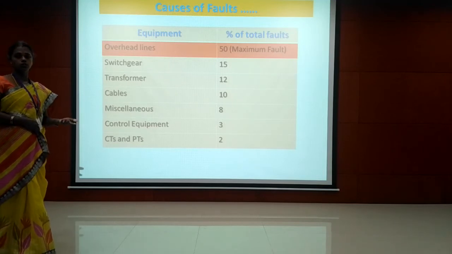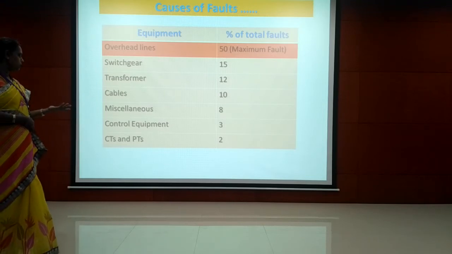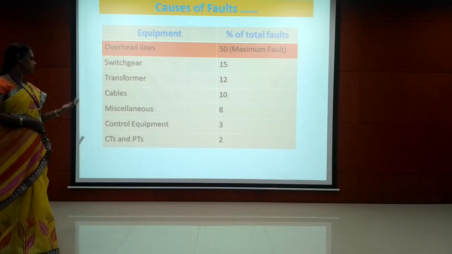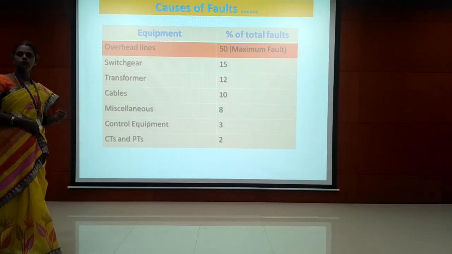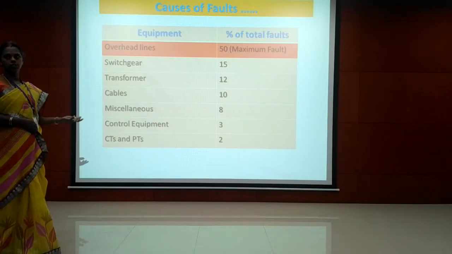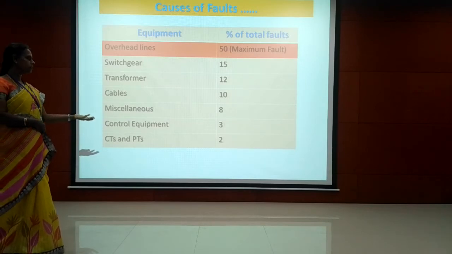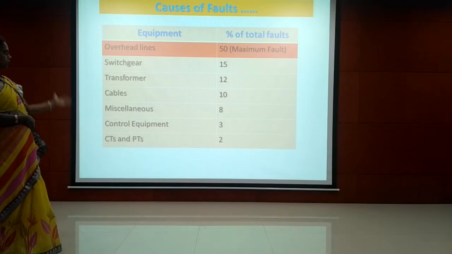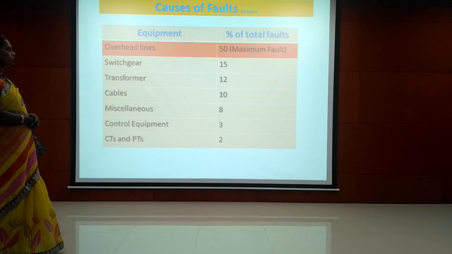We could just use an ammeter or voltmeter for measuring, but the voltage and power rating of power system equipment are very high. So we are using CTs and PTs for reducing the voltage and current level, and then we use low level meters for measuring the current. In those equipment also a fault may occur, and that is only 2%. So these are the various equipment and the total percentage of fault level in them.